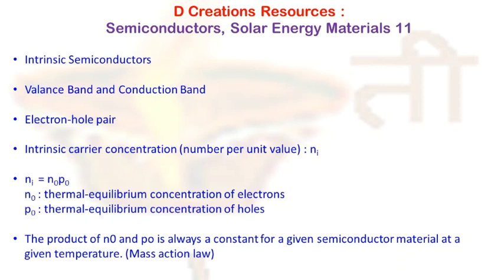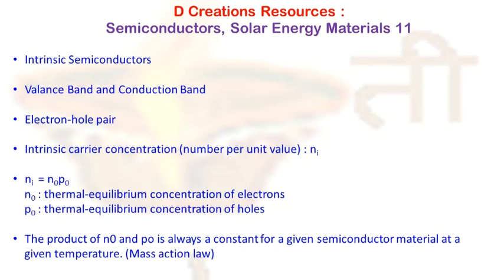Because if the electrons have to move from the valence band to the conduction band, they have to have energy more than the band gap energy, because that's the energy difference between the two bands. So if the energy is more than the band gap energy, they can go to the conduction band.